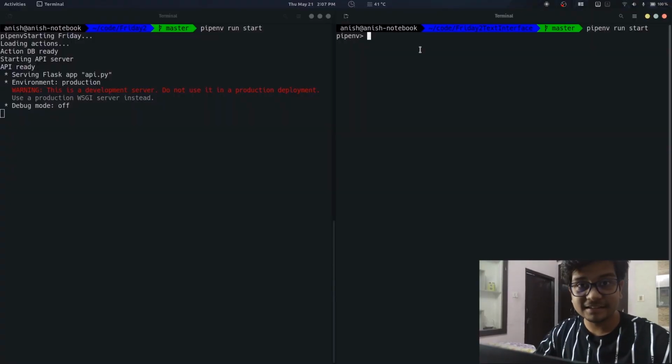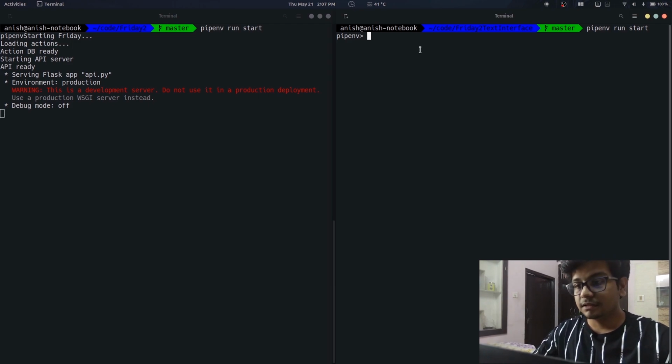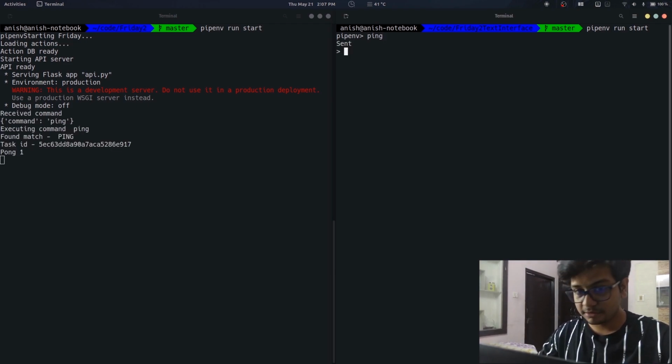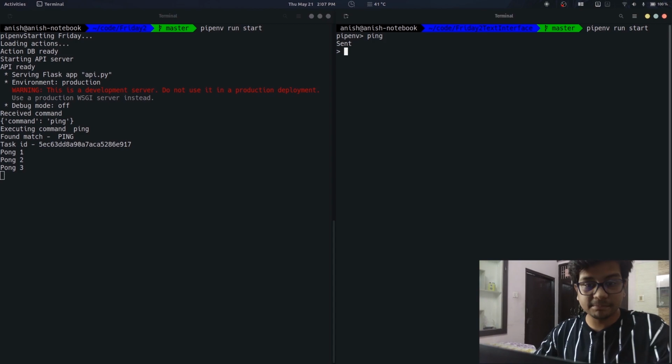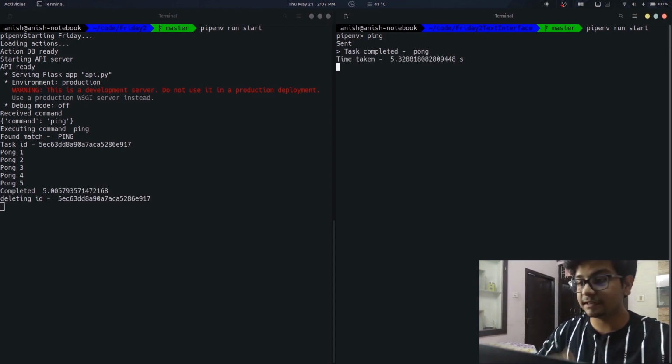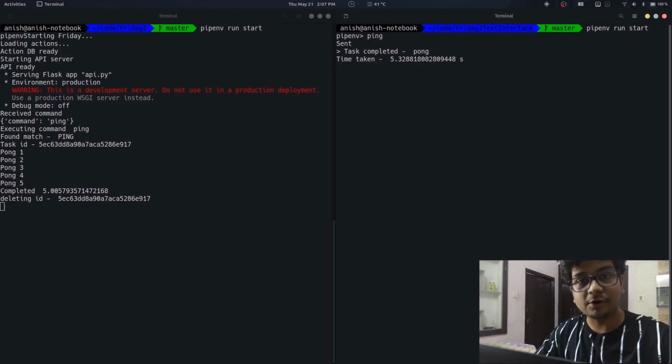So I've created a text interface that I can use to type out commands and Friday can perform them. So as you remember, we have that ping command earlier. So if I type ping here, what it will do is it will type pong 1, 2, 3, 4, 5 times and then send an output pong. So as you can see here, the task is completed, pong.